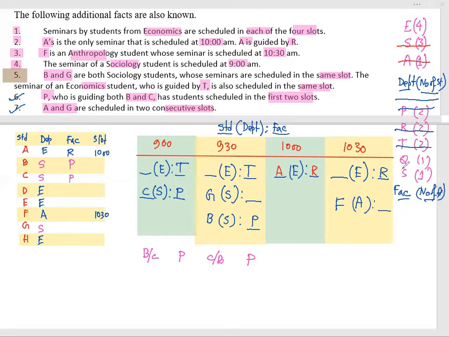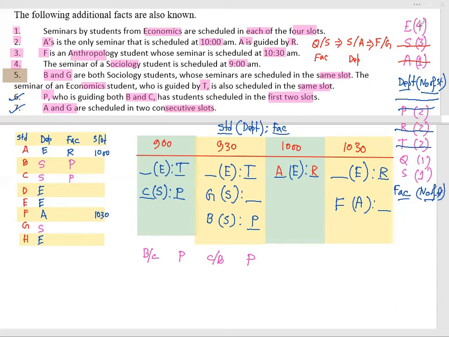So we can get some extra added information that Q and S, they are the faculty, and department will be sociology and anthropology in any order. Students would be F and G in any order. If G and this faculty, these segments would be filled. Then this part would be filled.